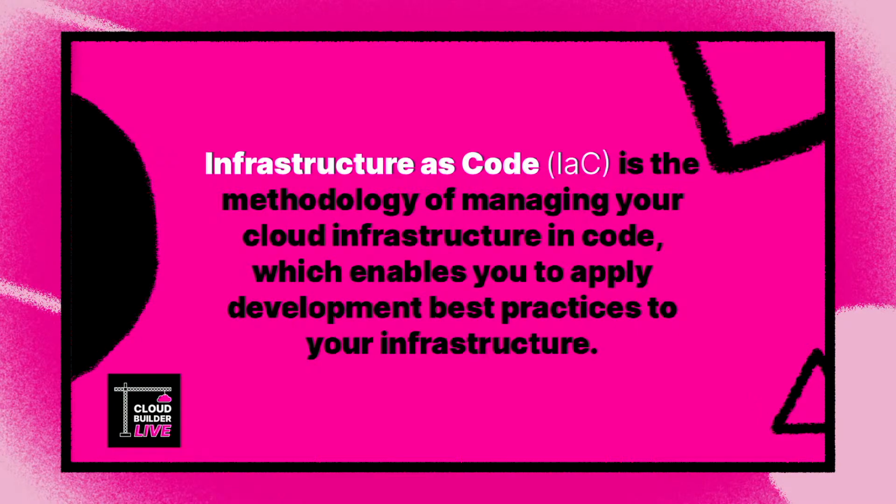Let me just define this really quick. Infrastructure as code is the methodology of managing your cloud infrastructure in code, which enables you to apply development best practices to your infrastructure. What this means is that we can now take code, whether that's in templates or programmatic, we'll talk about that in a minute, but you can take some type of code, use that to define your infrastructure, and then store that in a Git repository, right? You can track changes over time. You can continuously deploy or continuously integrate that with your application.